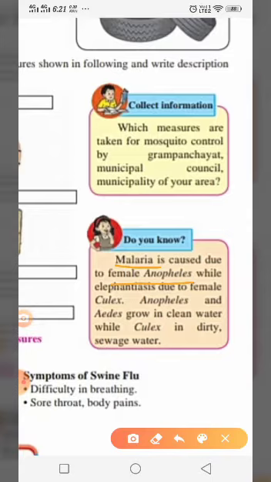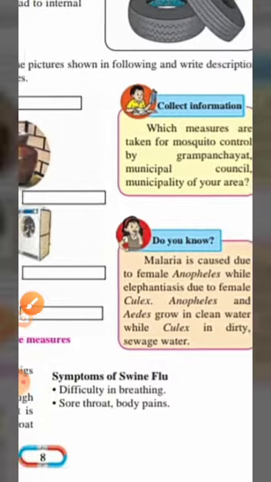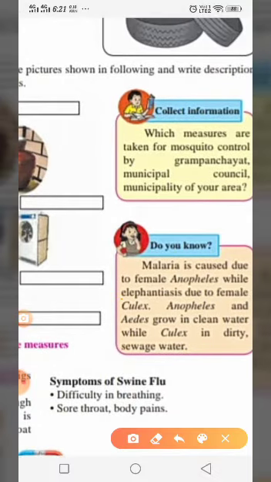And then elephantiasis is also a disease, and this also happens because of female Culex. Okay, so Anopheles and Aedes grow in clean water, while Culex grows in dirty sewage water.